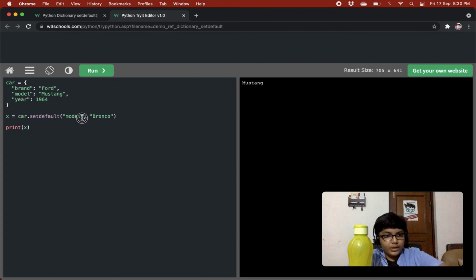So for example, we are giving over here model 2. Model 2 does not exist, so it is creating a new key value pair in it, that is model 2, right? Model 2, and its value is being set to bronco, and then it is giving us the value of model 2, and that is bronco.